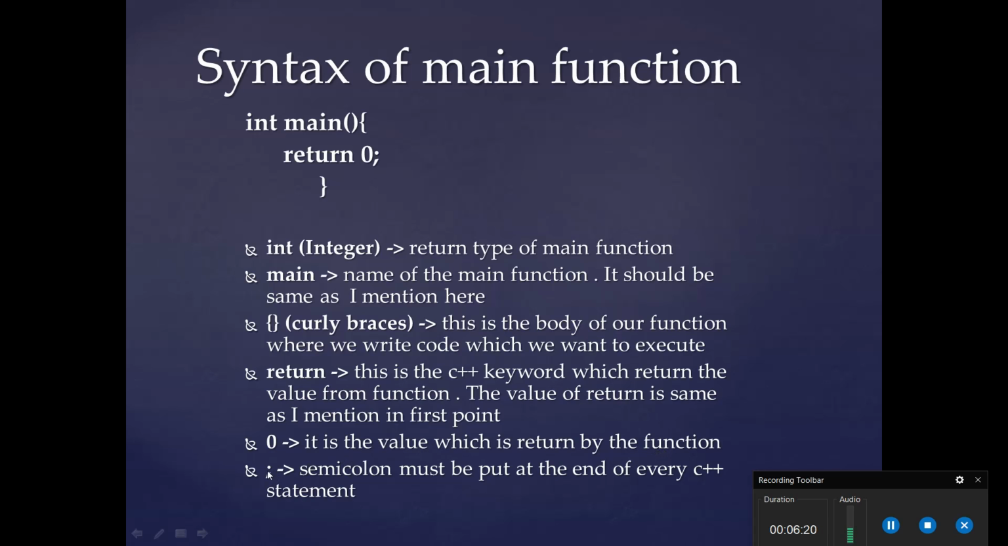Fine. And then the semicolon. A semicolon must be put at the end of every C++ statement. It is the terminating point of our statement, and that's it. So we have talked about what the main function is, how it works, and what the syntax of the main function is. In the next video we will write the first C++ program, and